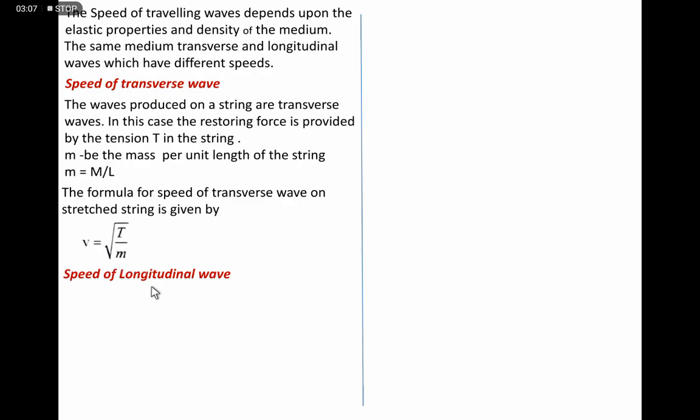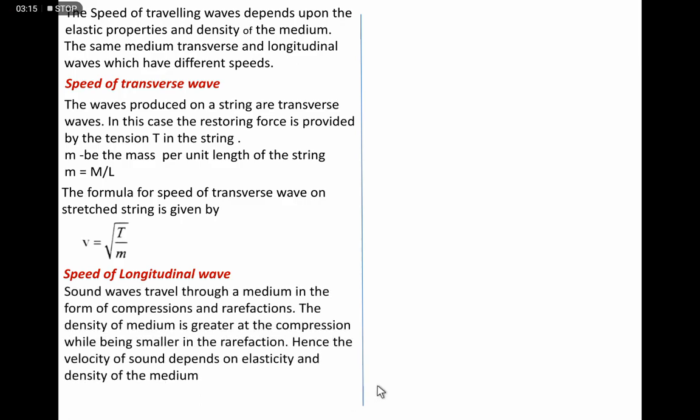Now we'll try to determine the speed of the longitudinal wave. For longitudinal waves, we know that sound is a longitudinal wave, and travels through the medium in the form of compression and rarefaction.